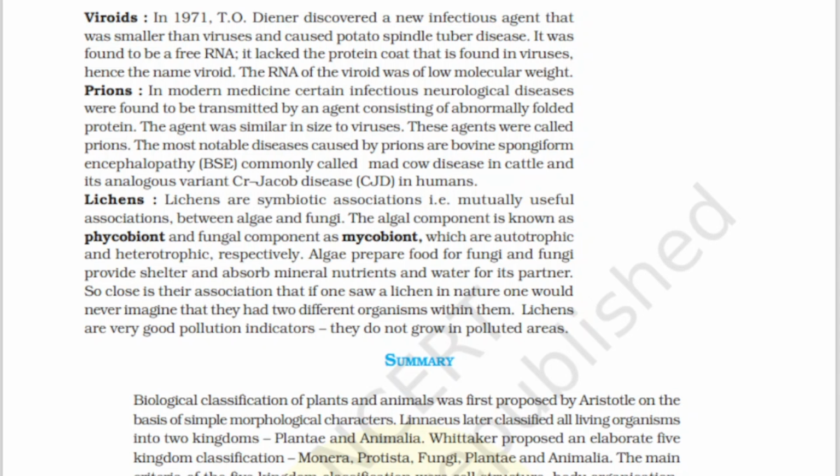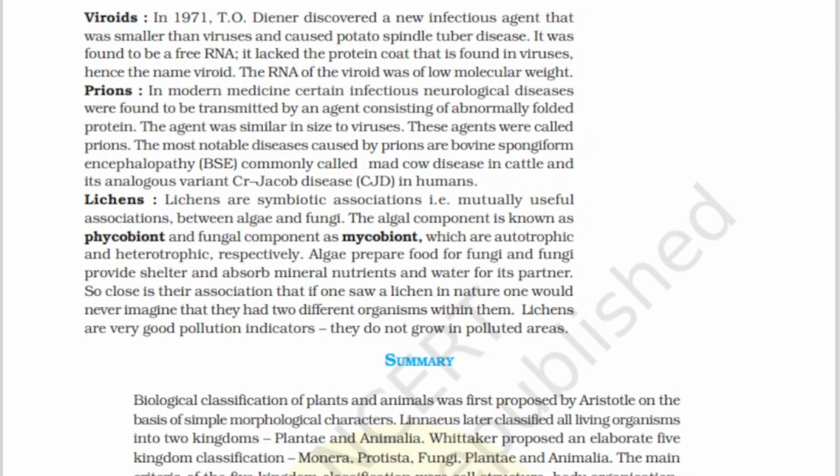For example, which of the following statements is true about viroids? Here you can have four options. First option, they are smaller than viruses. Second option, they contain free RNA. Third option, they lack a protein coat around the RNA. The fourth option, all of the above. So the answer is all of the above. Sometimes you need to select only one answer, so in that mode also we can make questions. The RNA of the viroid was of low molecular weight. So this is also an important line.